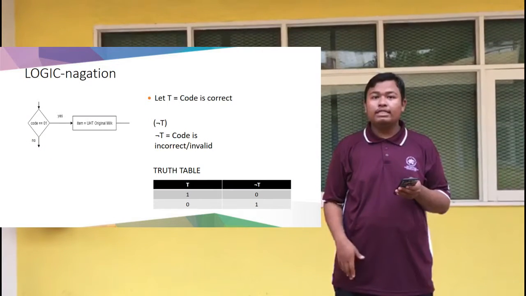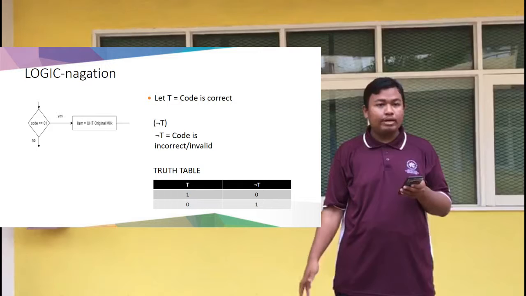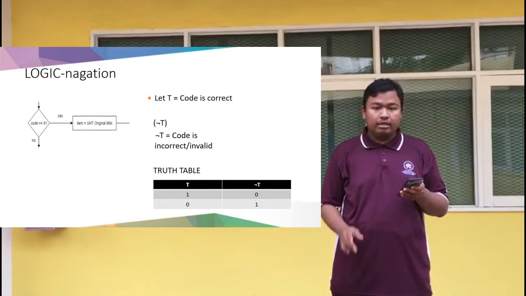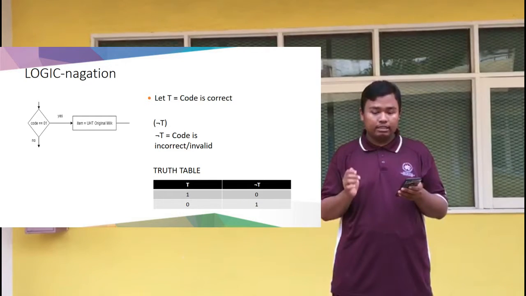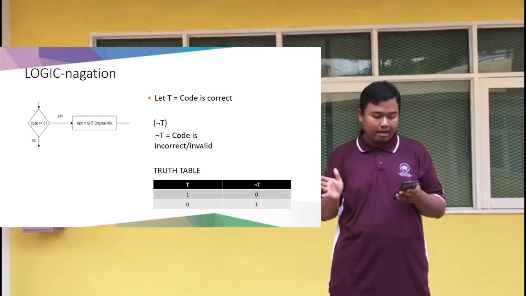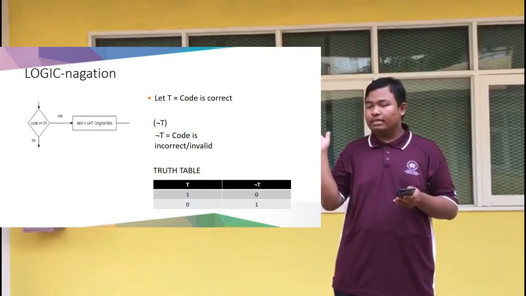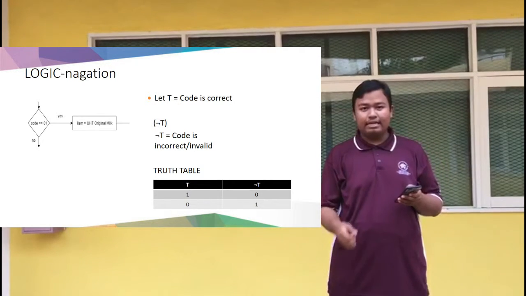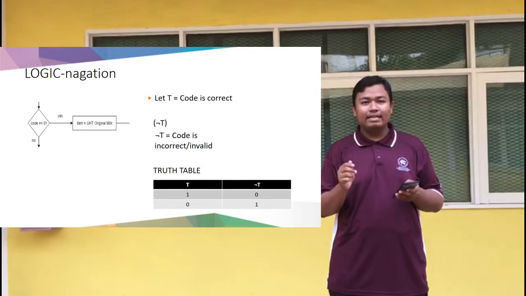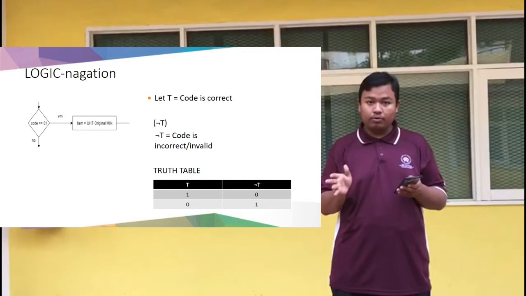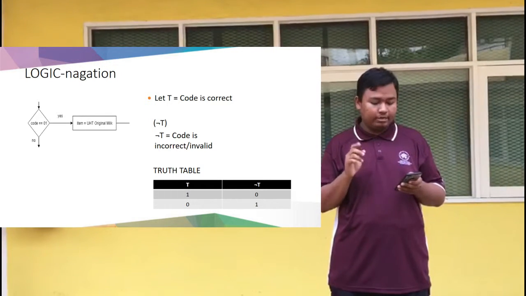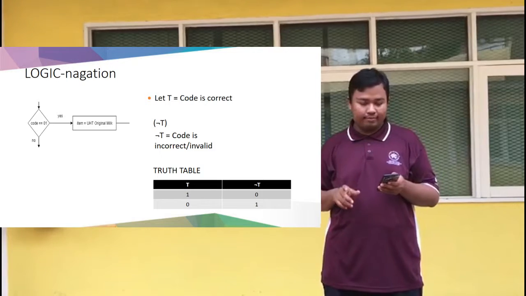And next, for the logic negation, we let T equal the code is correct, and the negation of T equals the code is incorrect or invalid. The truth table here shows that if T equals 1, the negation of T equals 0. While if T equals 0, the negation of T equals 1.